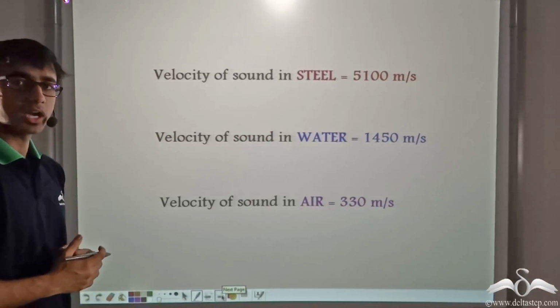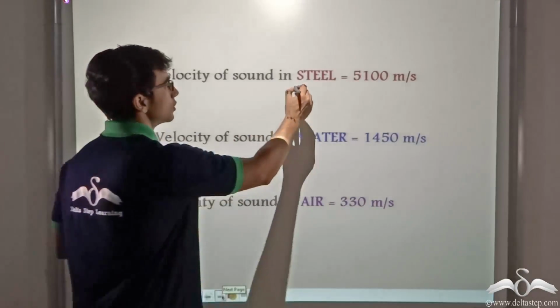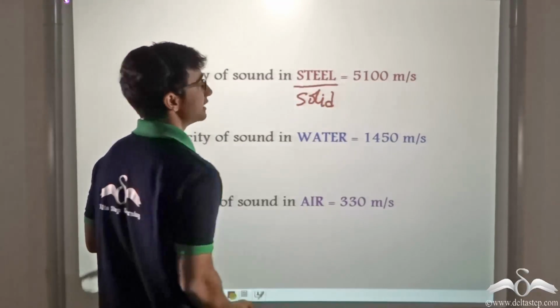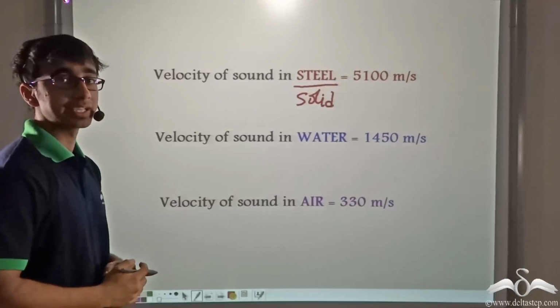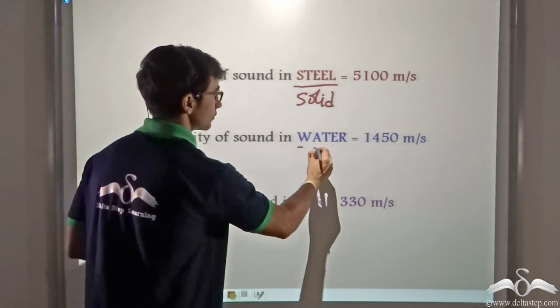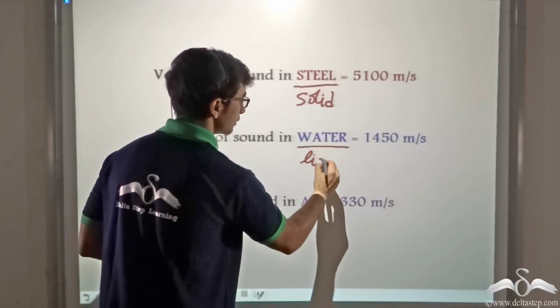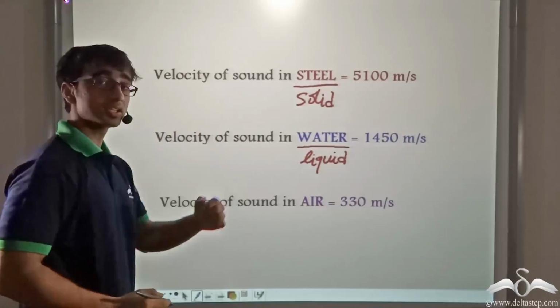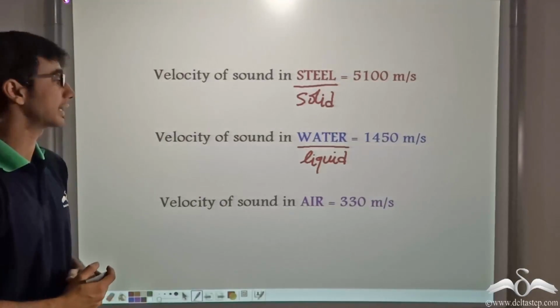The velocity of sound in steel, which is a solid, is 5100 meters per second. The velocity of sound in water, which is a liquid, is 1450 meters per second.